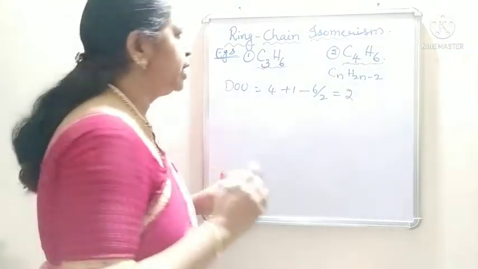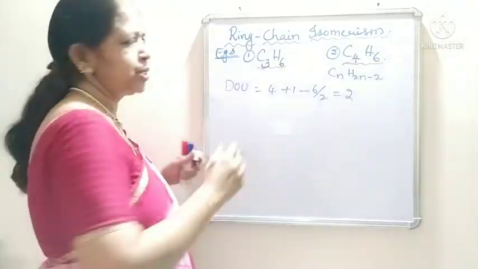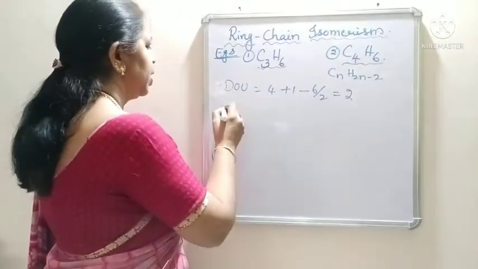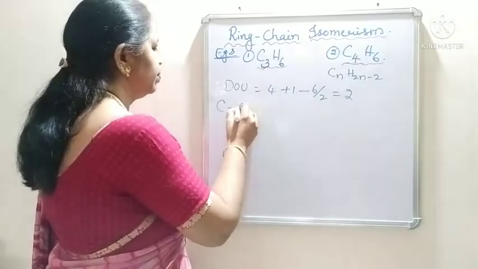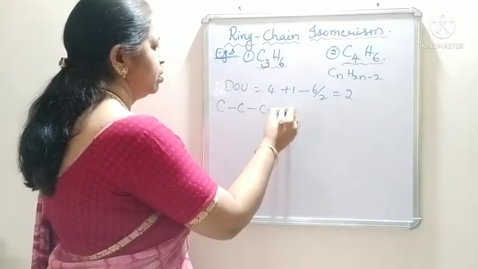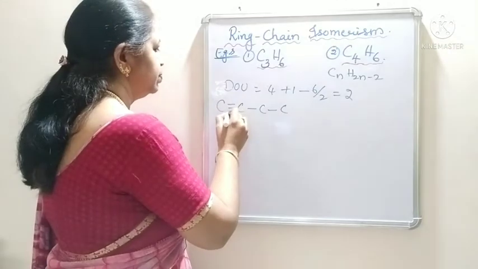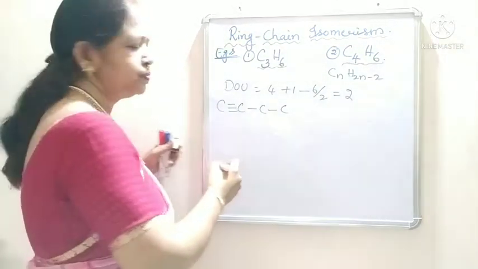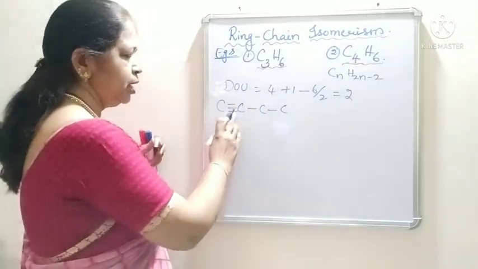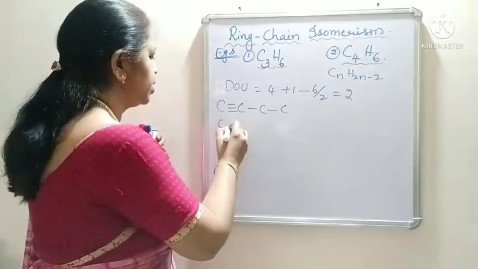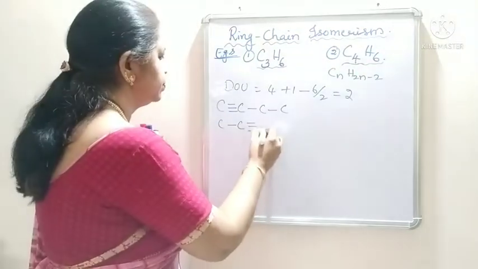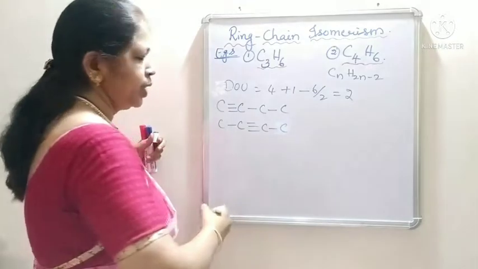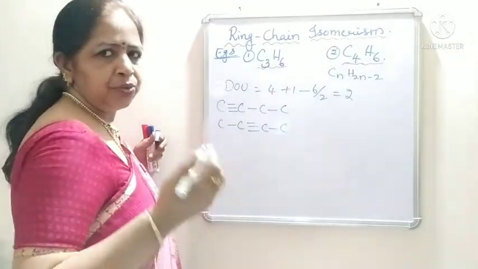Okay. Now let us write the open chain structures for this formula. 4 carbon atoms, 1 triple bond, 1-butyne. We can change the triple bond position to the second carbon. Now let us write two double bonds.